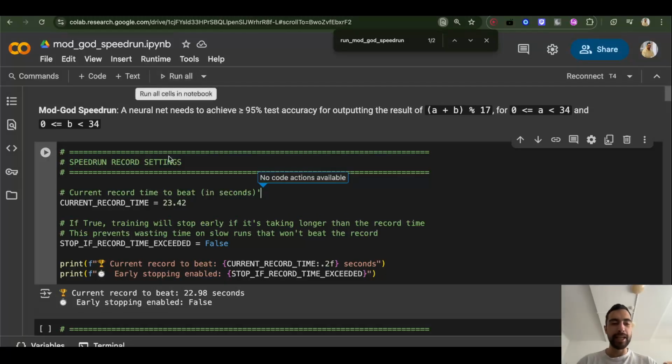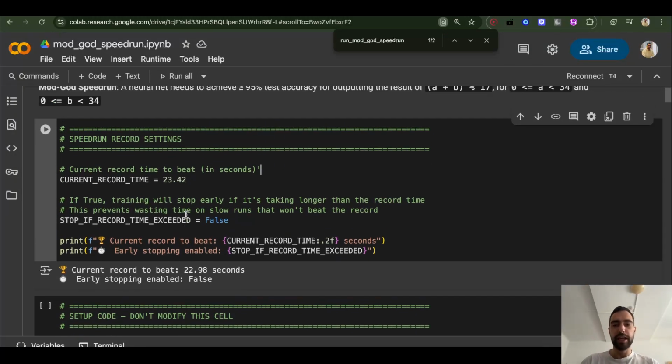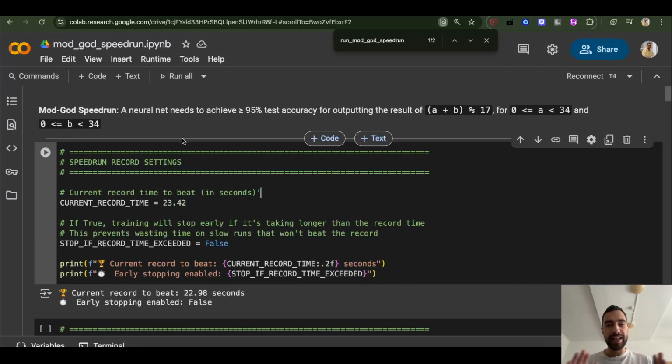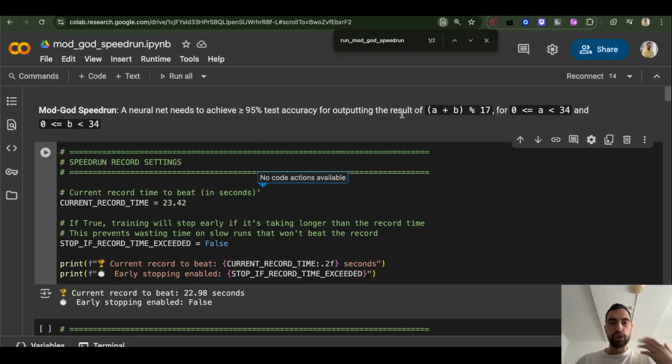Hello guys, I made a competitive speedrun neural network. This is made for anybody, even if you are a complete beginner or you are an OpenAI employee or PhD student or university, it doesn't matter. Here we have a neural network and the goal is to achieve 95% plus test accuracy on this task. If you break the world record, you will help us all learn and you will learn yourself by experimenting.